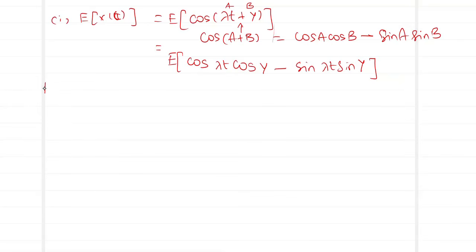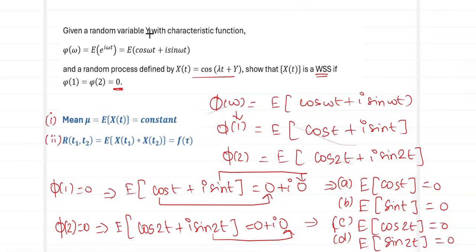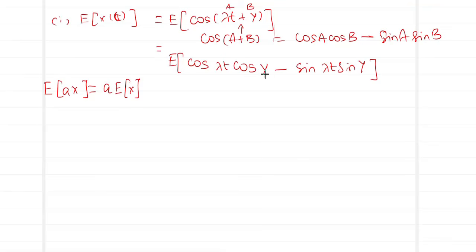Now, I need to keep in mind whenever we have the expected value to be taken for aX, a being a constant and X being the random variable, we push the constant outside, applying the expectation to just my random variable X. Now, for me in this question, which is my random variable? My random variable is y. So the expectation will be considered only for the term that involves y and not the other term. In which case, over here, this cos λt will be treated like a constant like this a. Hence, this cos λt will be pushed outside since it is a constant, applying the expectation to just my cos y.